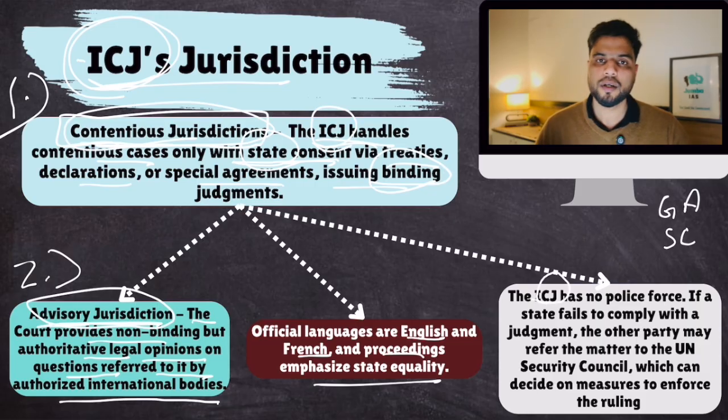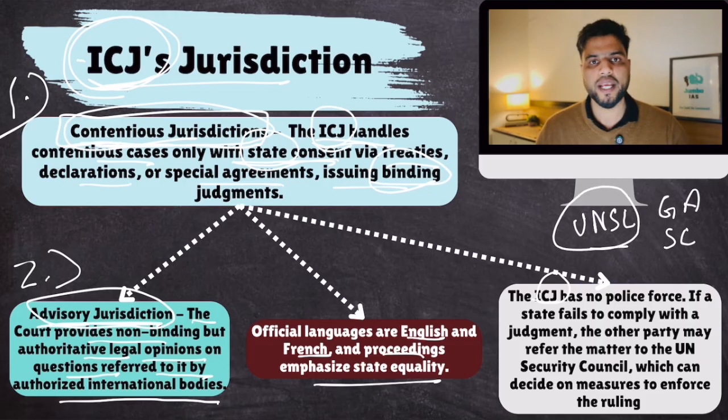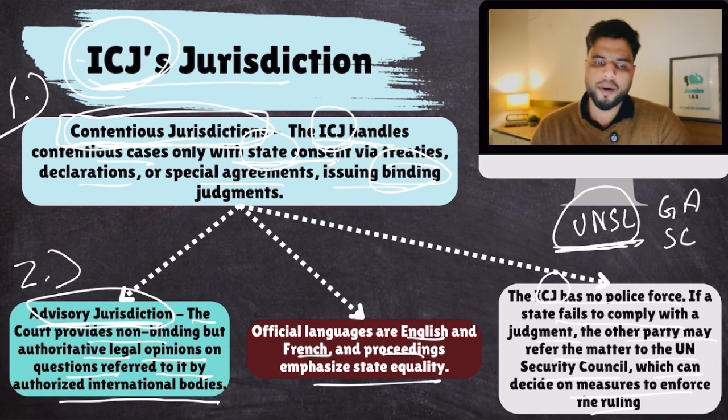ICJ would tell the United Nations Security Council to take appropriate action because this organization is not following. Okay, this is the thing. So it has no police force. If a state fails to comply with the judgment, the other party may refer the matter to the UNSC, which can decide on measures, appropriate measures. Simple. Okay. Now, this is everything you need to know about ICJ.